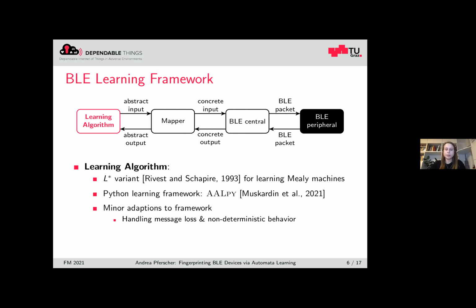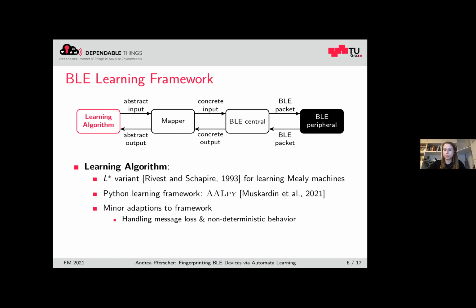So our interface between the learning algorithm and the peripheral device, which we want to learn, consists of 4 layers. The top layer is the learning algorithm. For this, we used an improved version of the L-star algorithm, which learns a Mealy machine. Therefore, we assume that our system under learning, our black box device, behaves deterministically and is resettable.